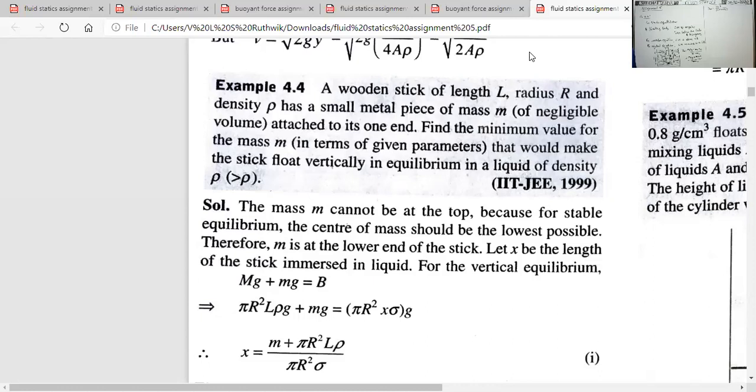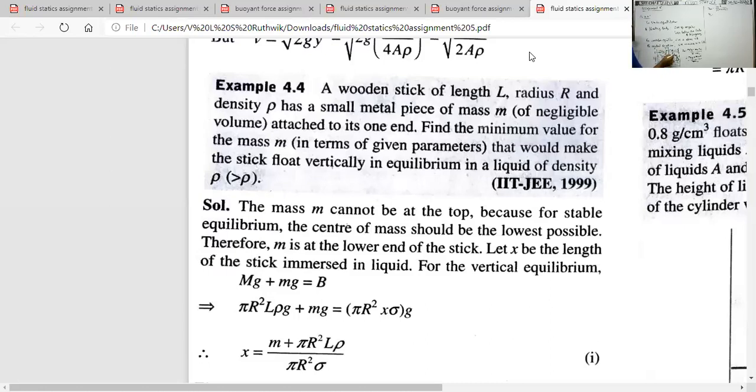Okay, next, where does the center of buoyancy lie? From the bottom, suppose the center of buoyancy is at a distance YB. YB is the distance of the center of buoyancy from the lower end. Then YB must be less than H1 by 2. No, sorry, YB is equal to H1 by 2.